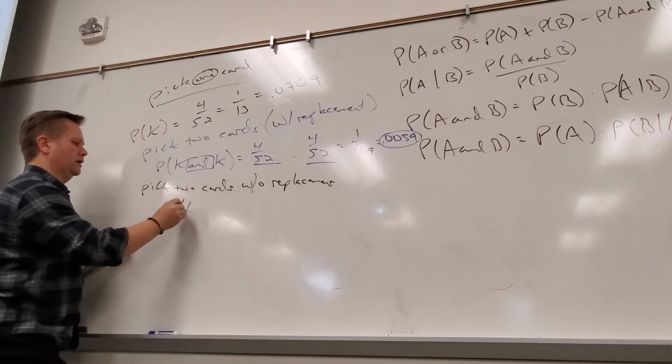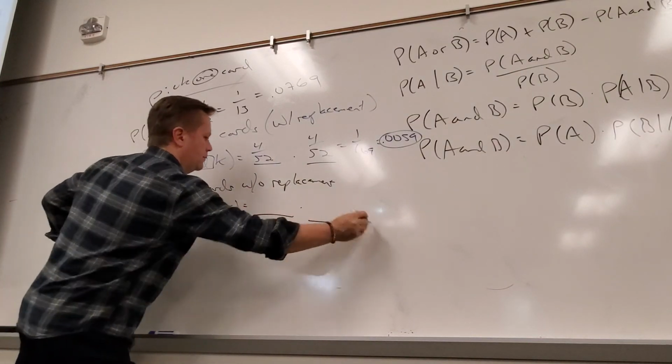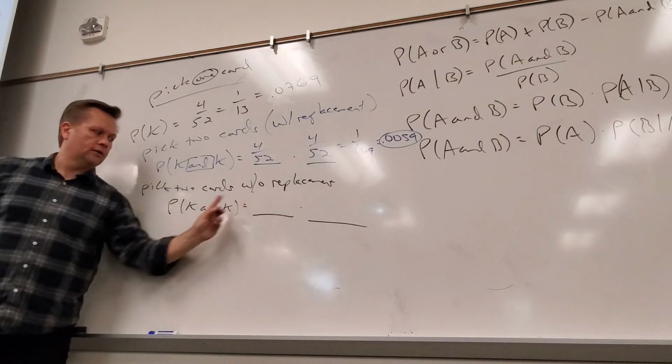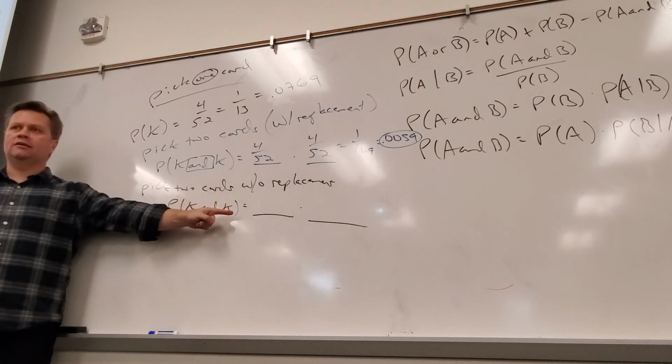And still, what's the probability of getting a king and then another king? So again, I've got a hangman game, 2 things. I could have had king and then another king and then another king, and then I would have had 3 spots. But what would they still all be separated by? Times, because it's "and".